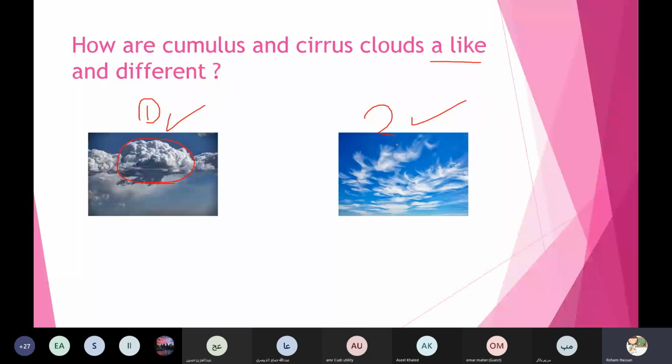Okay. And how are they different? How are they different? Tell me, Ibrahim. Are these clouds made of water drops or ice?